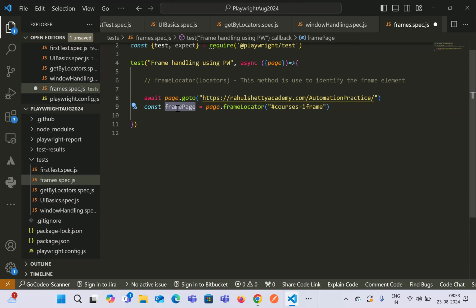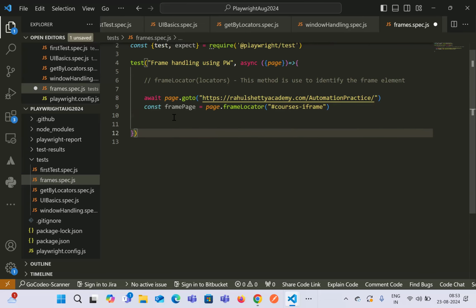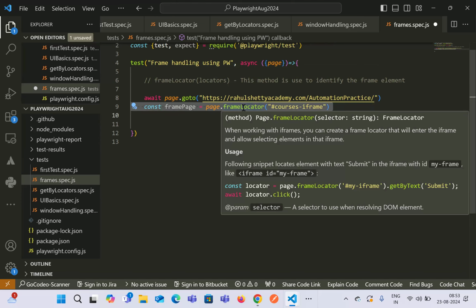Now this variable has complete control. So you do not have to switch to anything else. Whenever we write frameLocator, Playwright will be able to identify that we are trying to switch to the iframe. That means we are doing some kind of operation in the iframe just by using frameLocator, and that locator we have to store inside a variable.